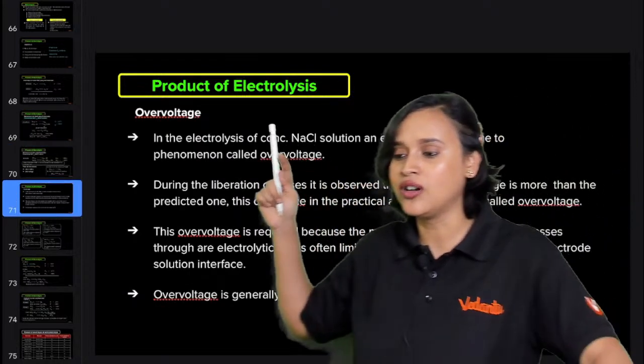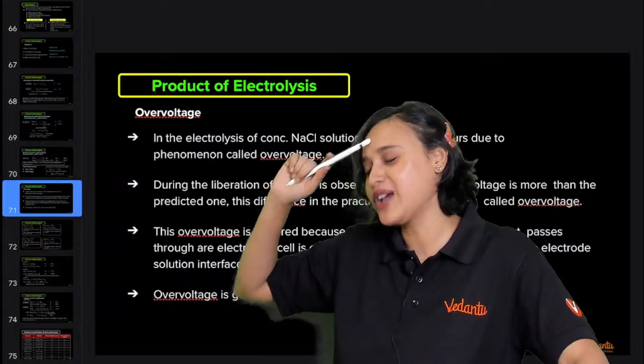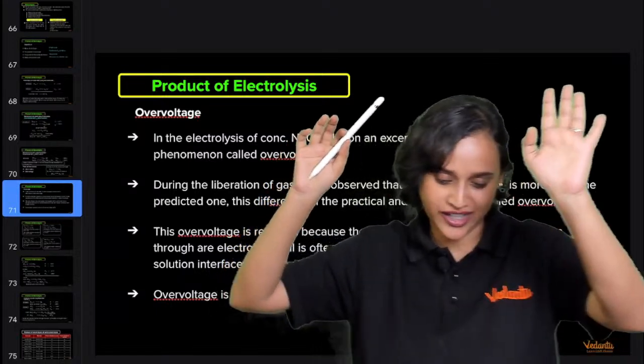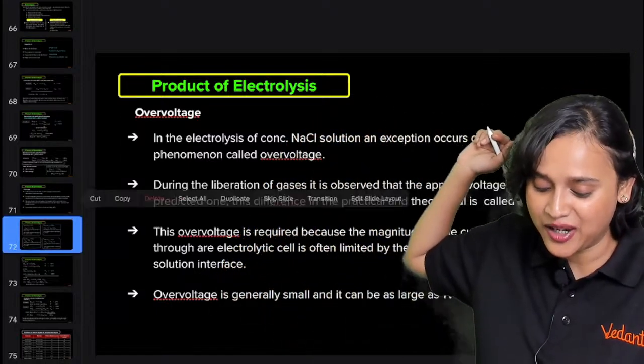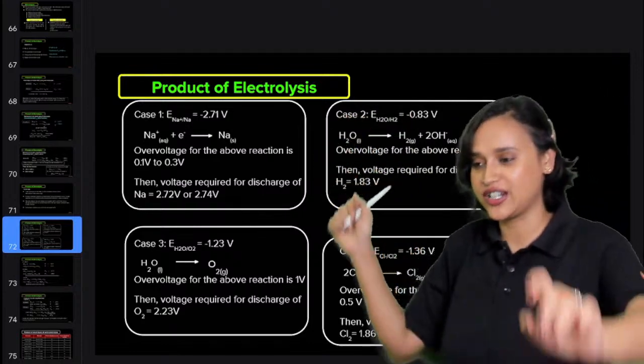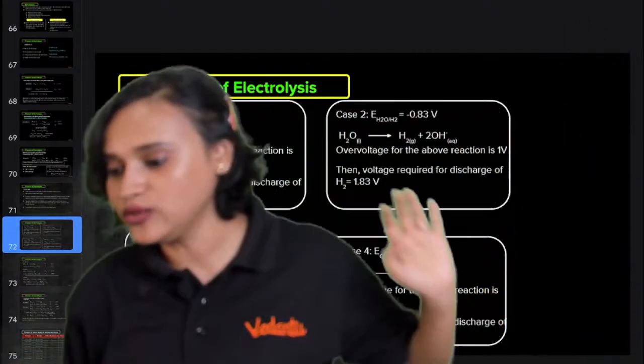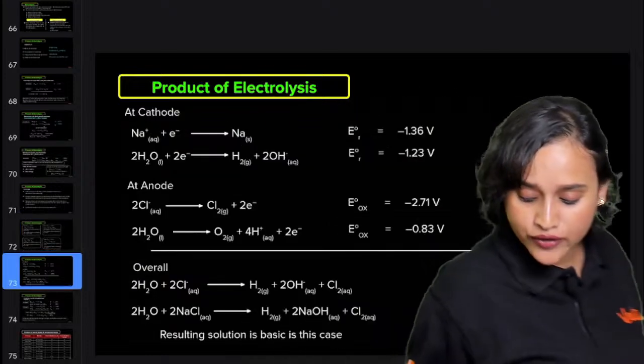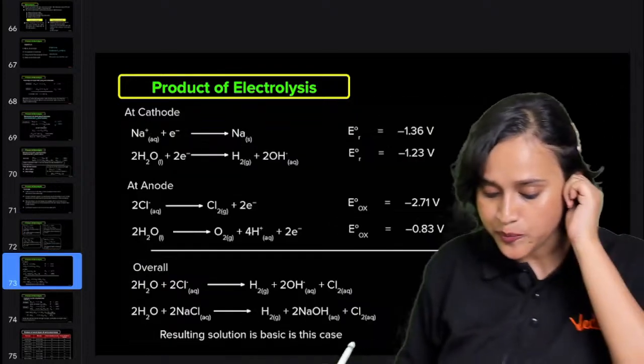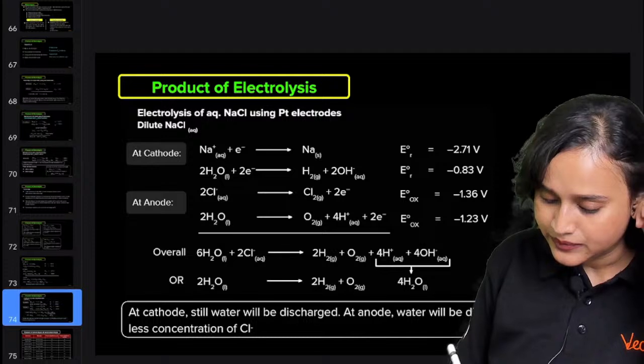Oh, did I say molten? Sorry. I do not know why I was saying that. It is NaCl aqueous. We were talking about the product of electrolysis. Extremely sorry that I scolded you. Yes, guys. Moving on from here. Okay, this is over.